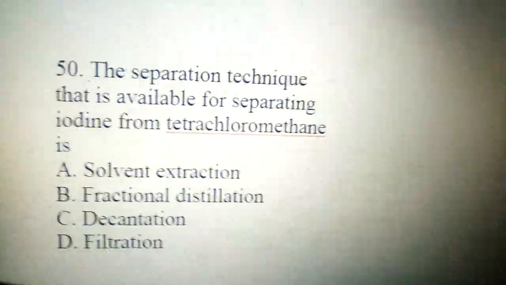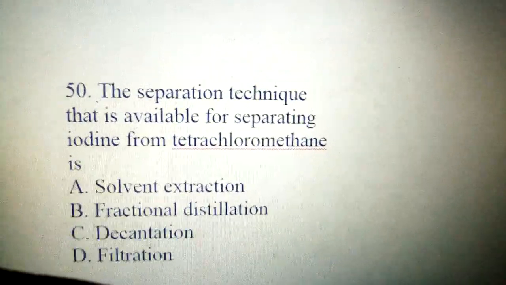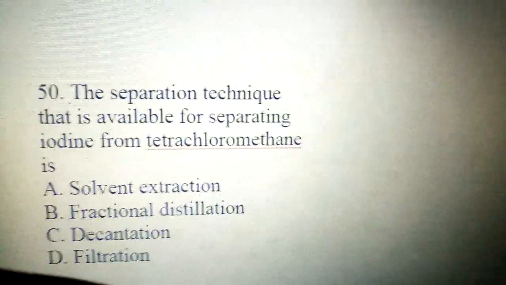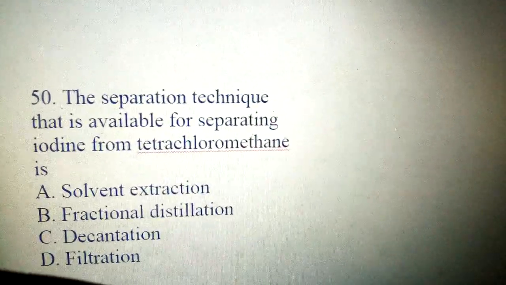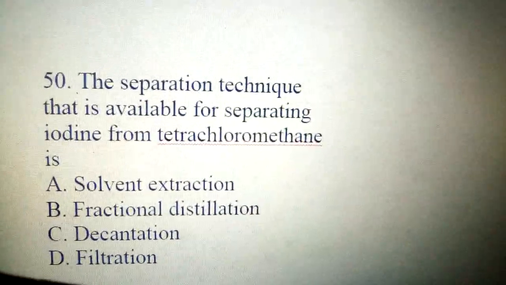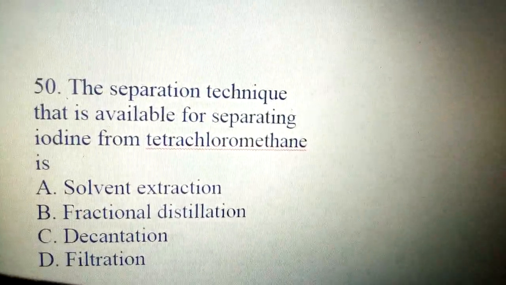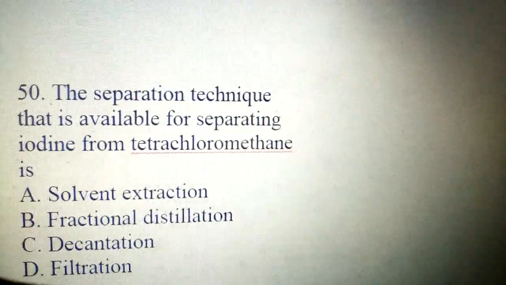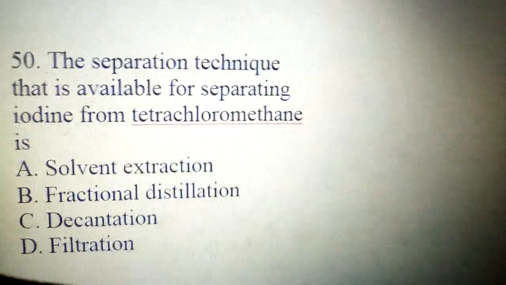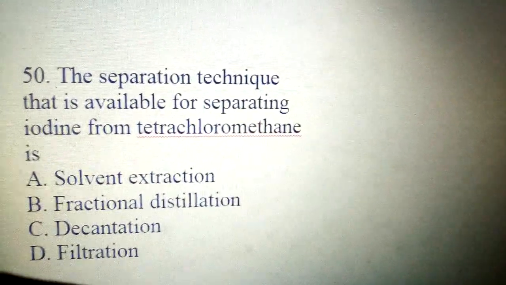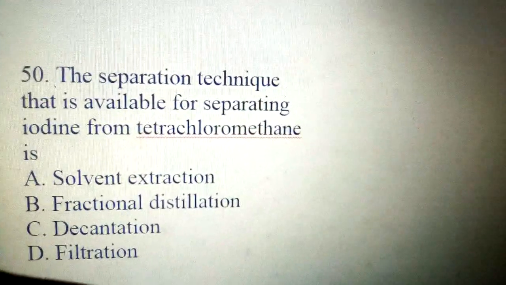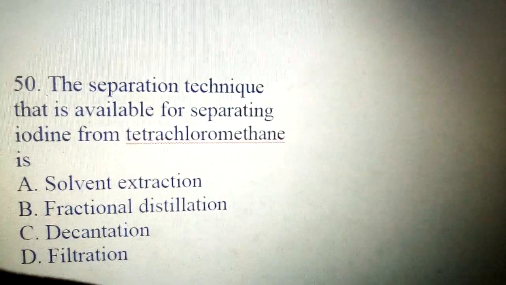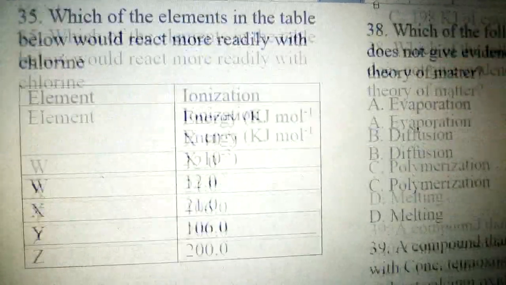Number 50, the separation technique that is available for separating iodine from tetrachloromethane is, so then A. Solvent extraction, B. Fractional distillation, C. Decantation, and D. Filtration. Iodine from tetrachloromethane can be separated by B. Fractional distillation. So, having done that, we are done with the solution for May-June 2023 WAEC examination chemistry.